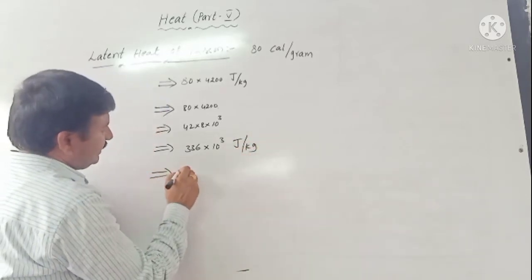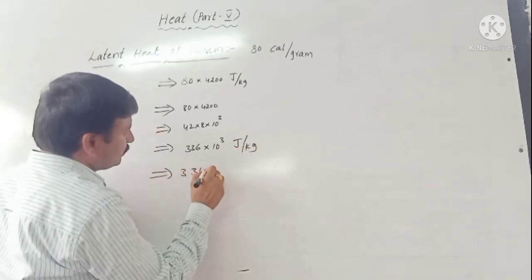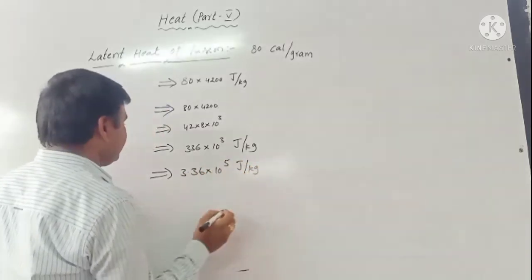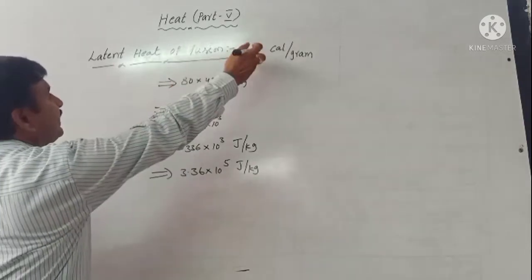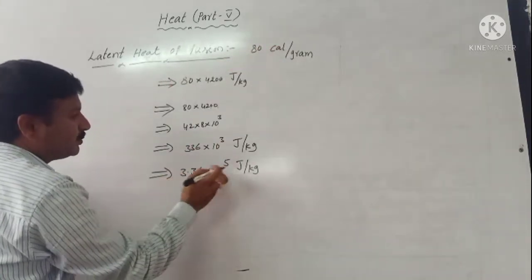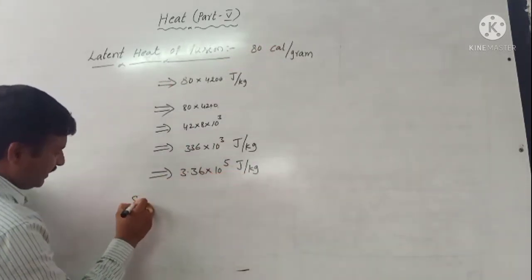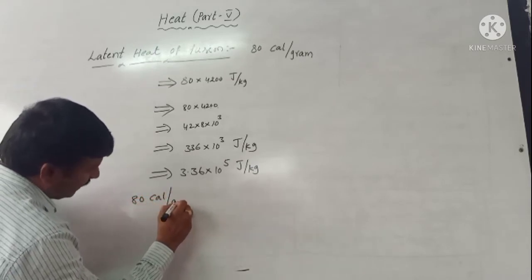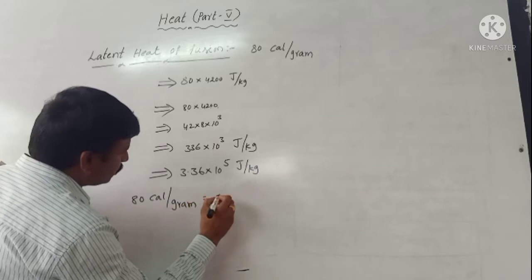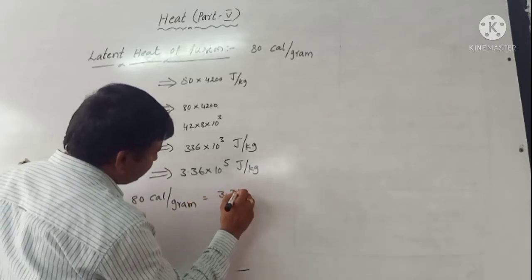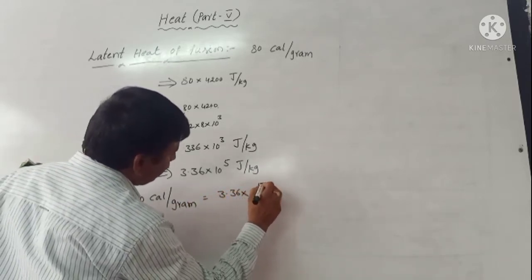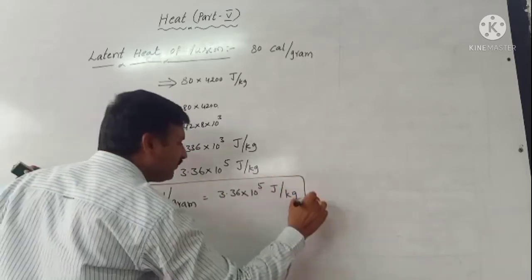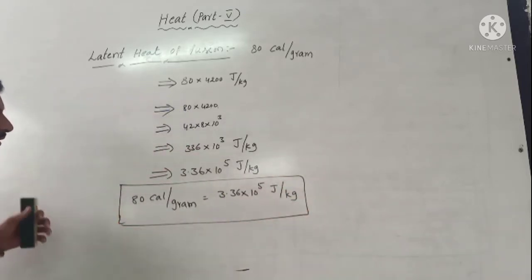This we also write as 3.36 into 10 power 5 joule per kg. That means 80 calorie per gram is equal to 3.36 into 10 power 5 joule per kg. It is the value of latent heat of fusion.